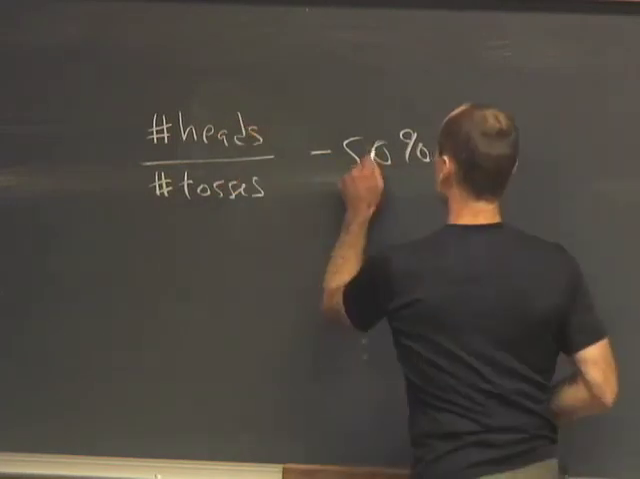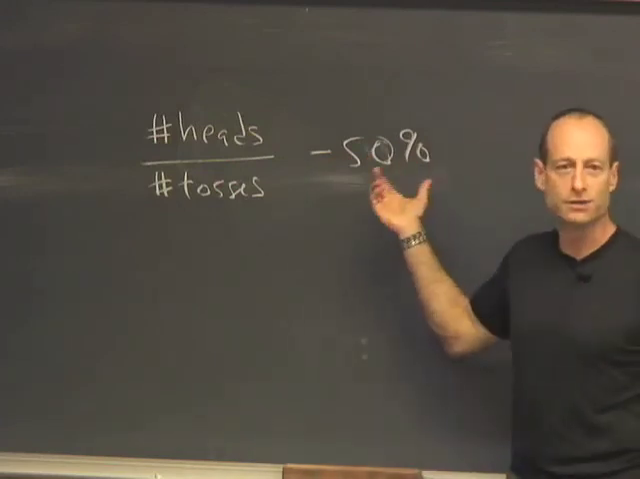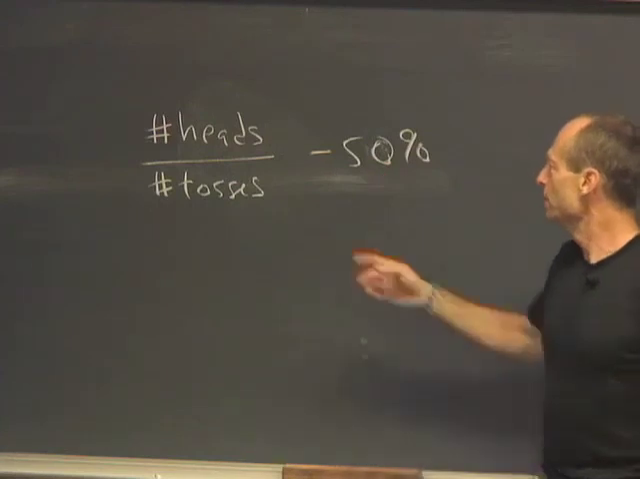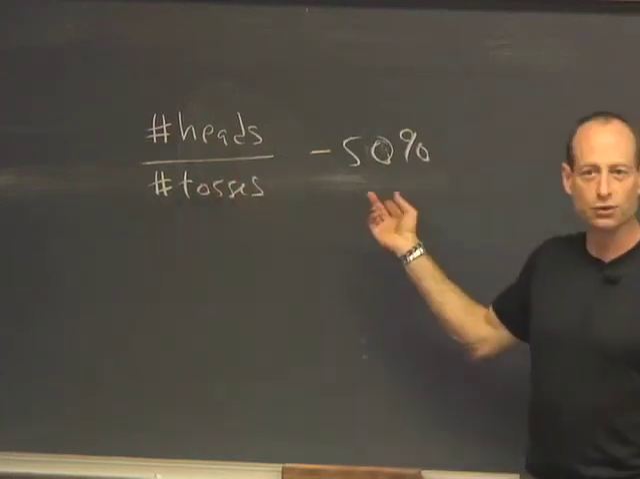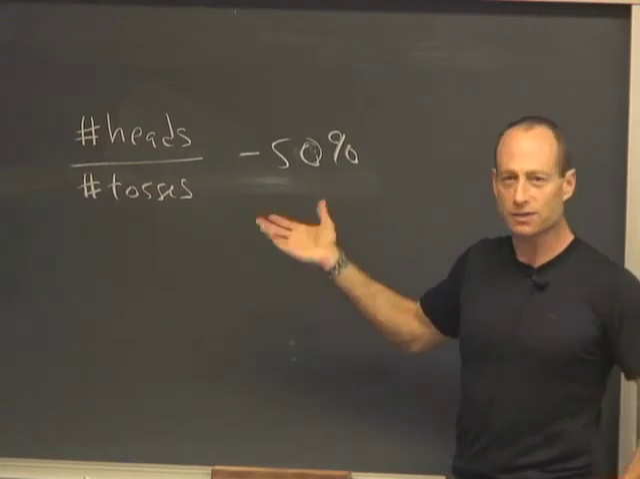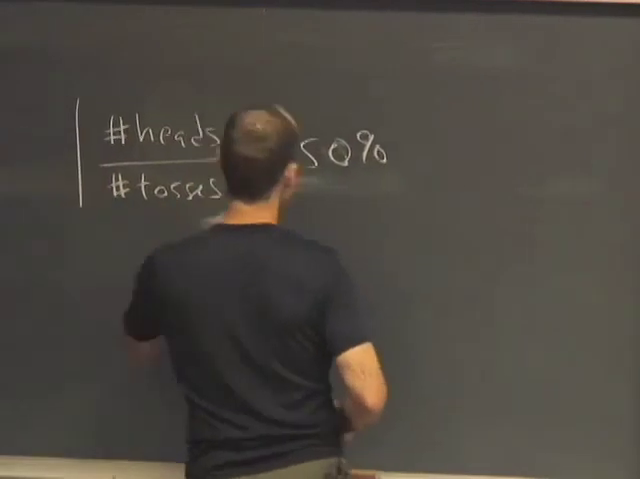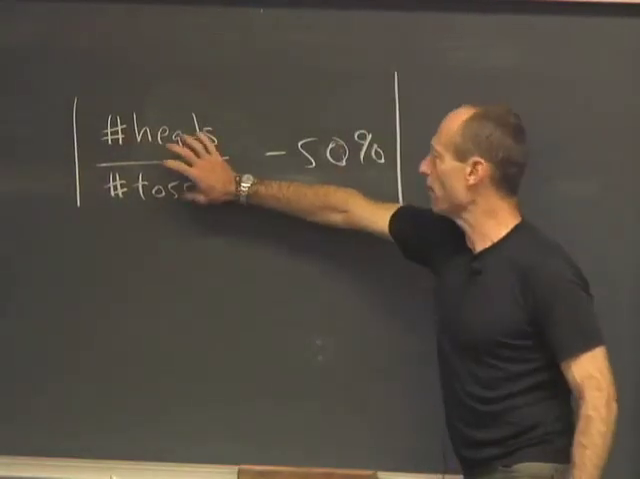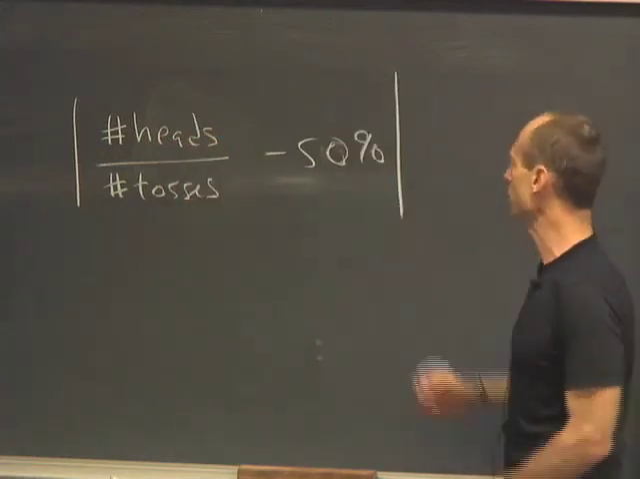And suppose we look at the difference between that and 50%, which is the probability that the coin lands heads in a single toss. By definition, we're talking about a fair coin. So this is rarely going to be exactly equal to 50%. Just every once in a while it might happen. But let's look at the difference between the empirical fraction of heads and the probability of heads.